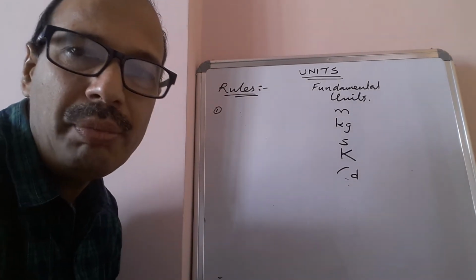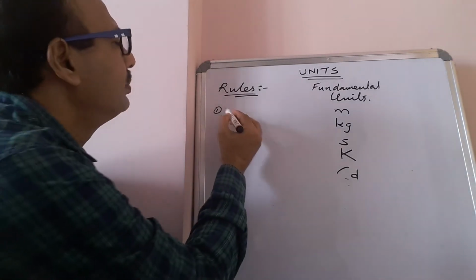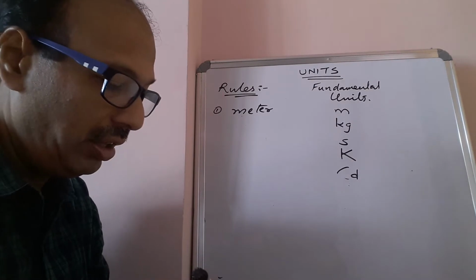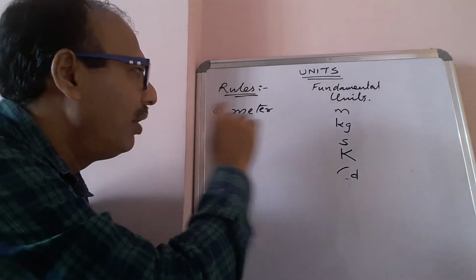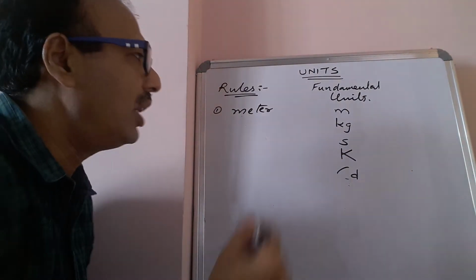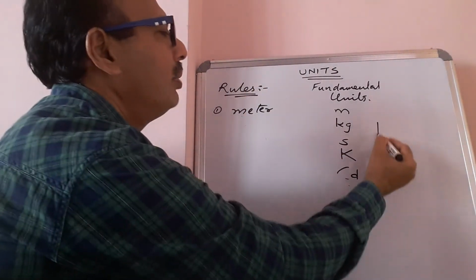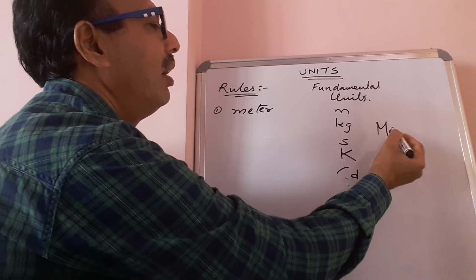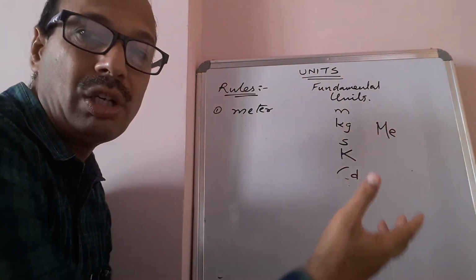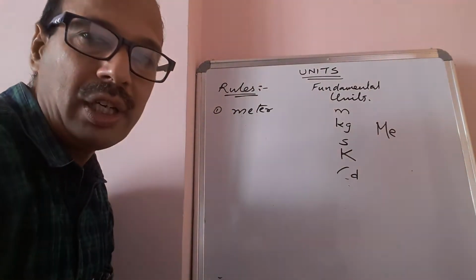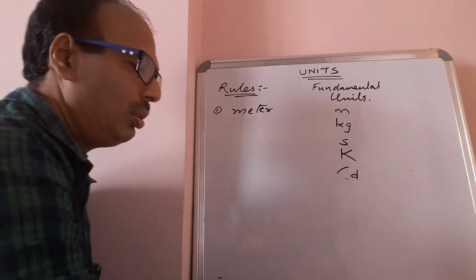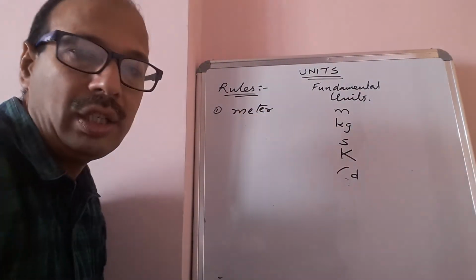For example, meter: you should write the full name in small letters. You shouldn't write it with capital letters, like M capital and E small, or all capitals. You should always use small letters only.